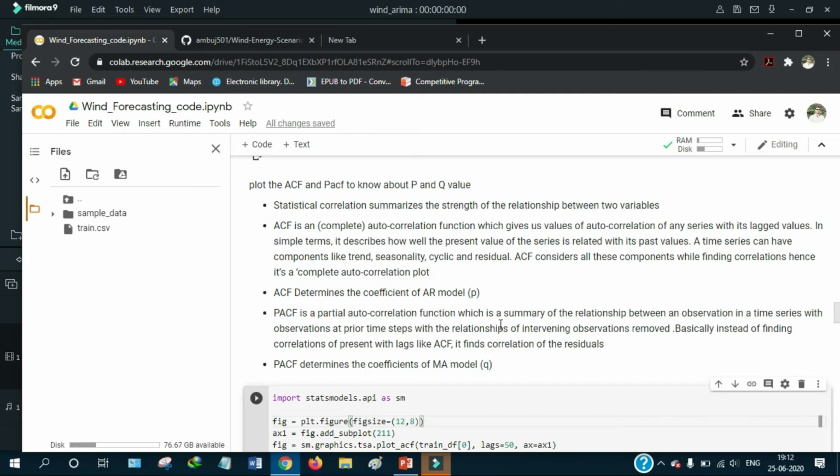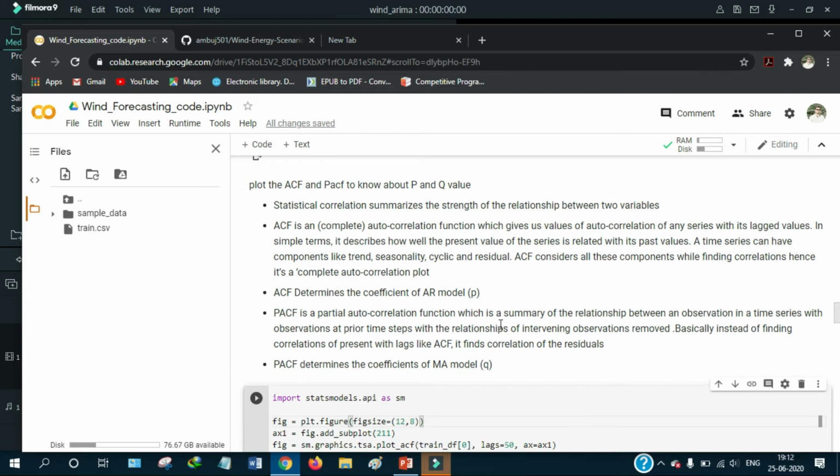The ACF value is used to determine the coefficient of the AR model.